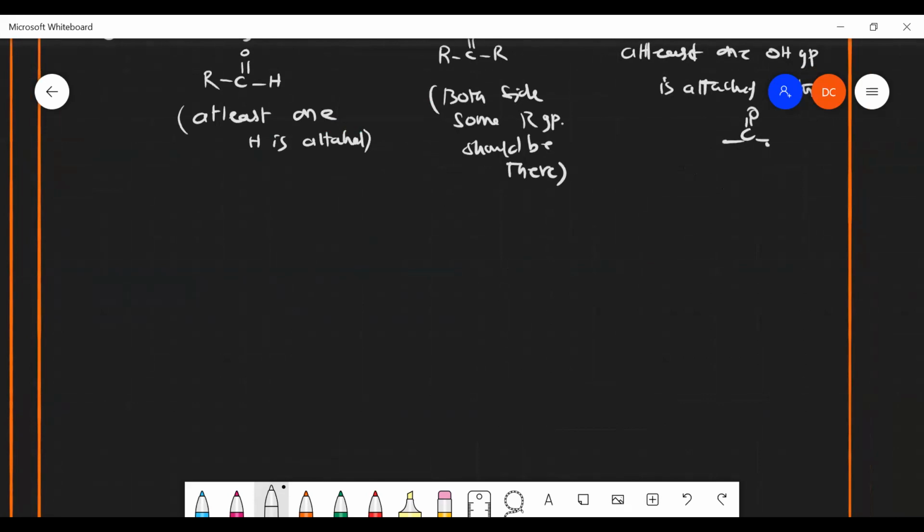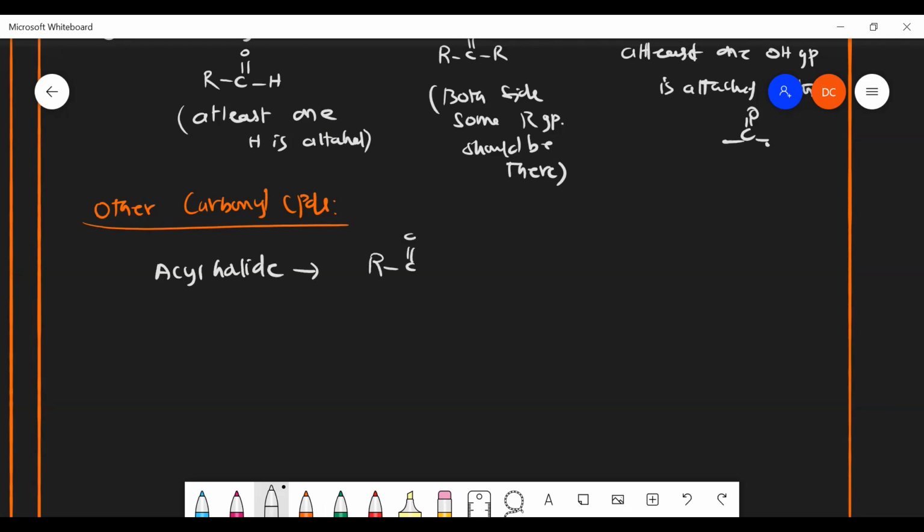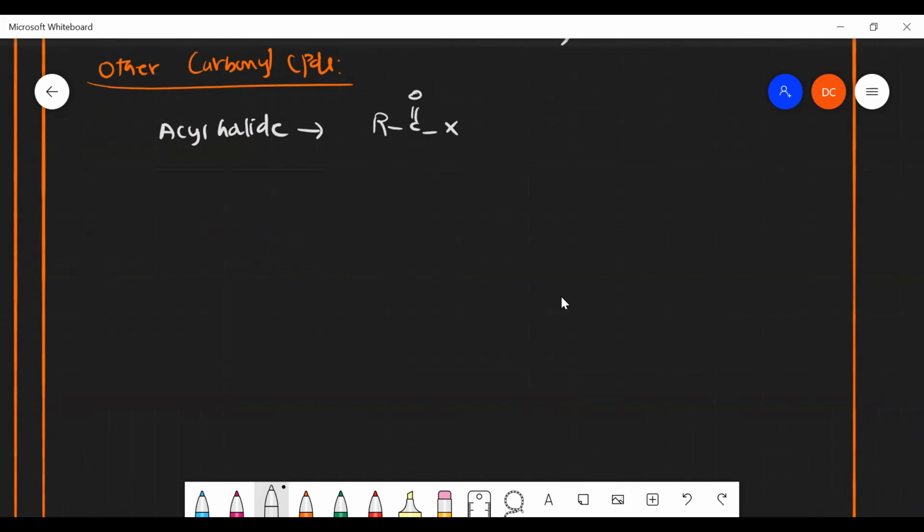Apart from this, we have other carbonyl compounds also. These are all the derivatives of carboxylic acids, we can say generally. The first one is acyl halide. What do you mean by acyl halide? R C double bond O X. Instead of the OH of carboxylic acid, we have an X group. That is acyl halide. This is the first derivative of a carboxylic acid.